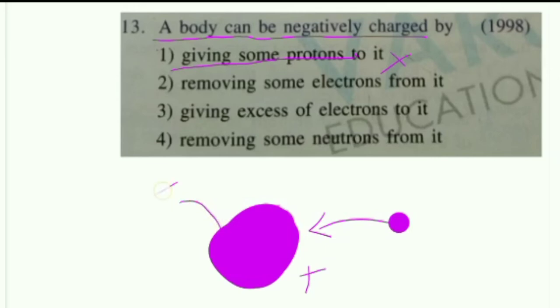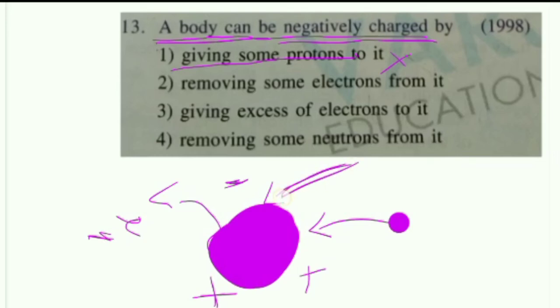If I remove some electrons from this body, it creates positive charge, generating positive charge again. Why? Because removing negative charge from this body creates positive charge. Giving an excess of electrons, negative charge is given to this body, increasing negative charge, right? A body can be negatively charged by giving electrons to the body.